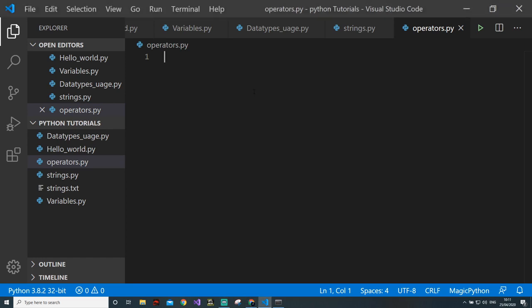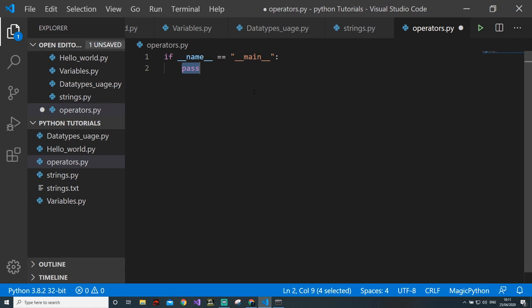Now, again, we will do a main. What kind of operators do we have? We have a equal to 4 plus 5, which is the addition operator. Then b equal to 4 minus 5, the subtraction operator. c equal to 4 divided by 5, the division operator, and it will return a float output.